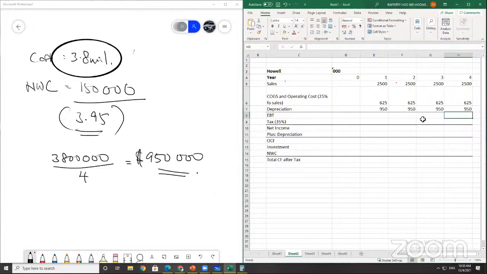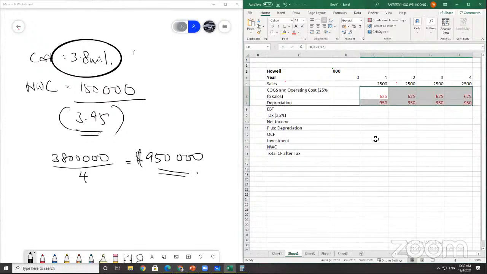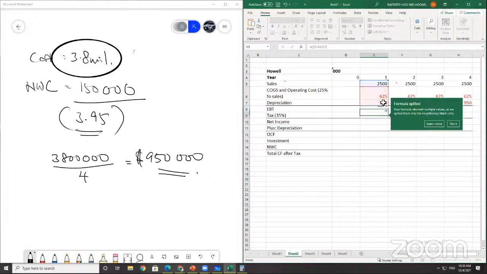Okay. So until here, you already can get your EBT, your earnings before tax. To make it simple, if it's a negative or a minus, I highlight it in red color. That means you need to deduct this. In your EBT, you take your sales minus the rest.